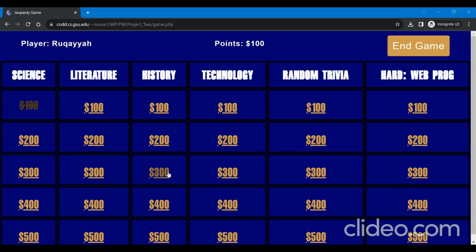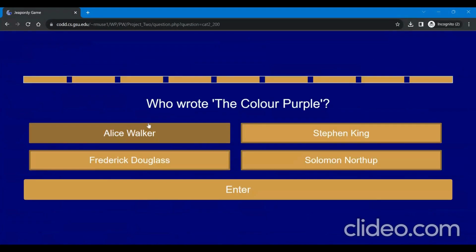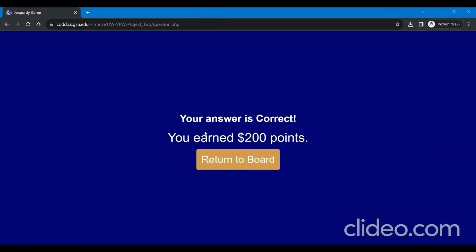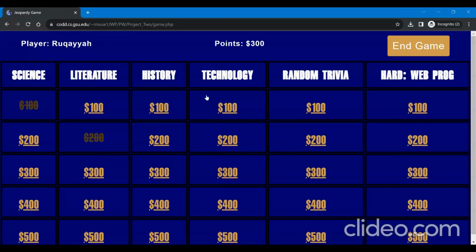Let's go ahead and pick Literature 200. So, who wrote The Color Purple? This is Alice Walker. We're going to press Enter. Again, it will show you if your answer is correct and the amount of points that you earned. And you can see that the points are accumulating at the top here. So this is the 100 plus 200 points that we just earned.